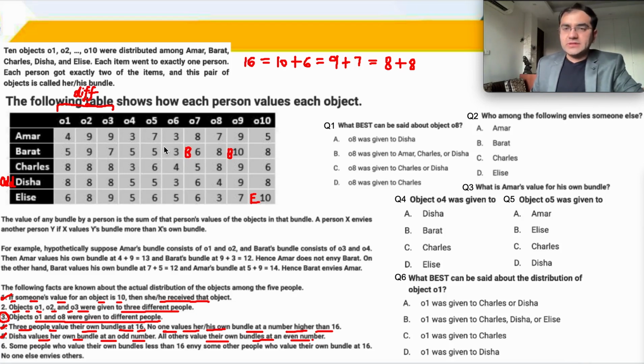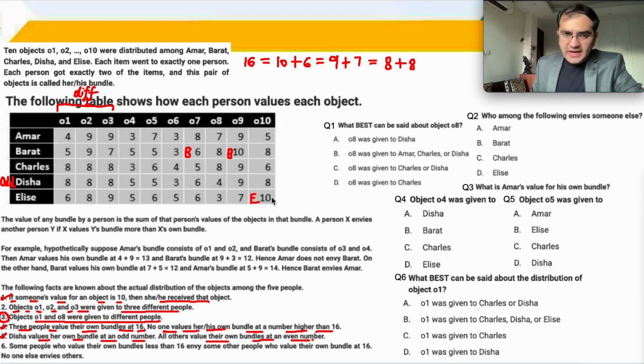B values his bundle as an even number. B already has 10. So 10 plus another even number. The only two even numbers available are 8 and 6. 10 plus 8 is not possible. So 10 plus 6 होना पड़ेगा. ठीक है. Same thing over here.